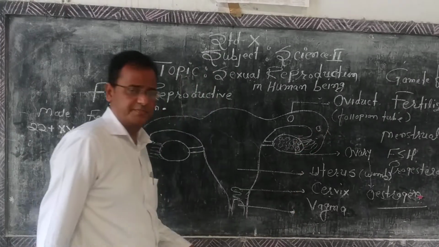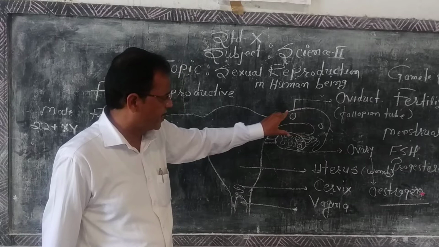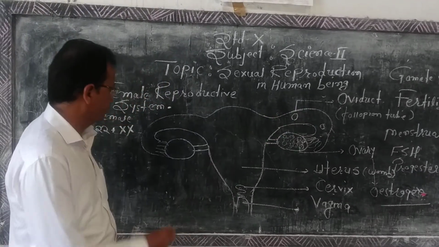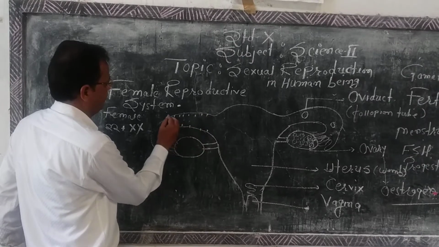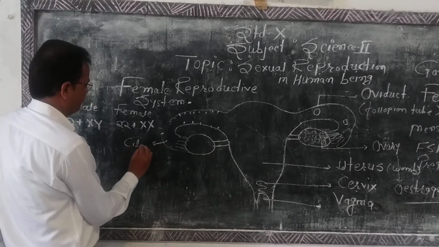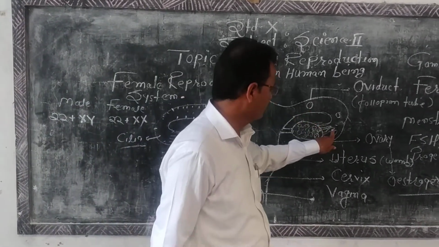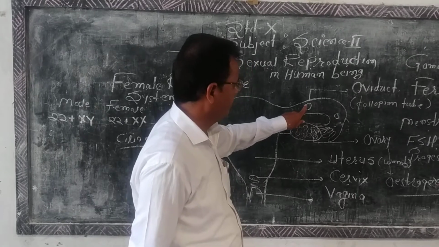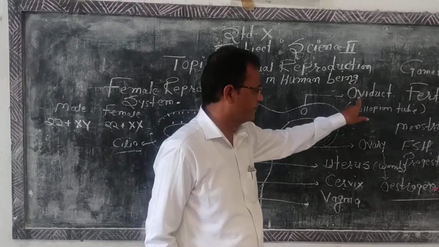For the movement of the egg cell inside the fallopian tube, there are small hair-like structures called cilia. With the help of these cilia, gradually the ovum moves inside the fallopian tube, also called the oviduct.